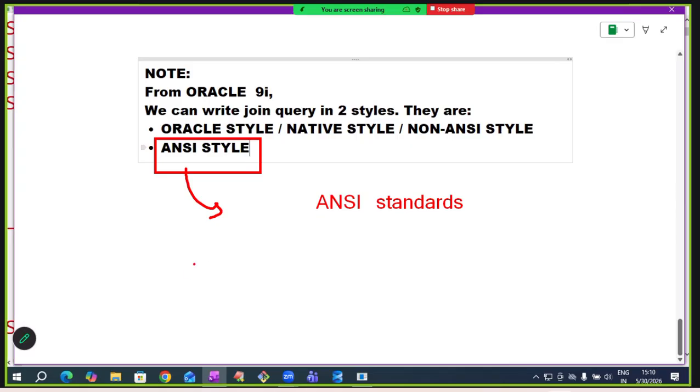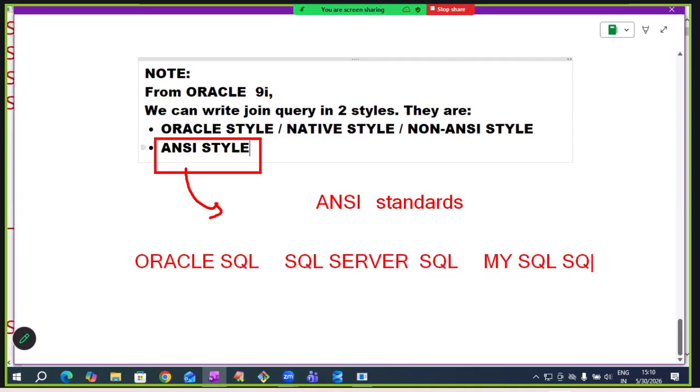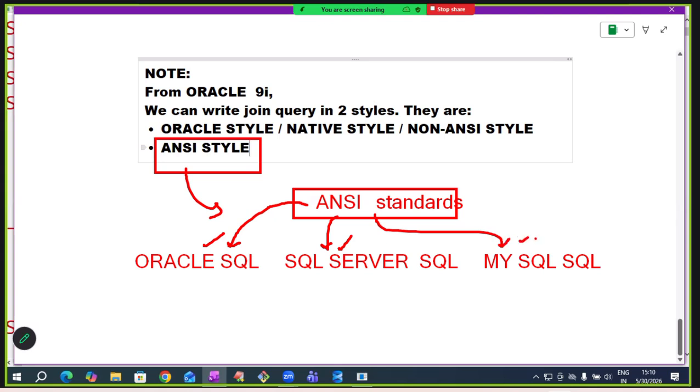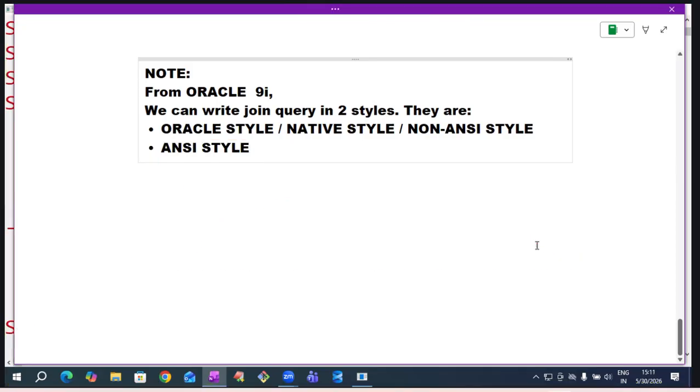You already know Oracle SQL is there, SQL Server SQL is also there, MySQL SQL is there. If any feature is following the ANSI standard, you can run it in Oracle, in SQL Server, in MySQL, in any RDBMS. ANSI means portability feature. We get it common for any SQL.